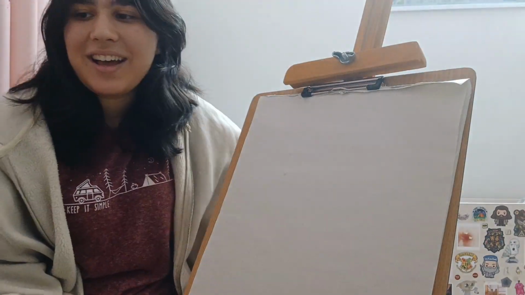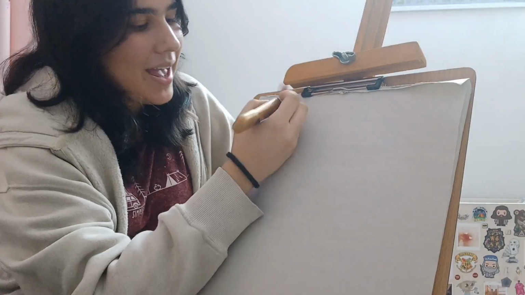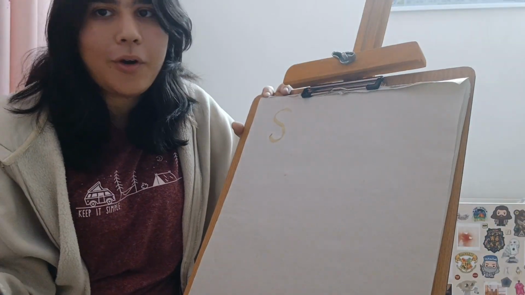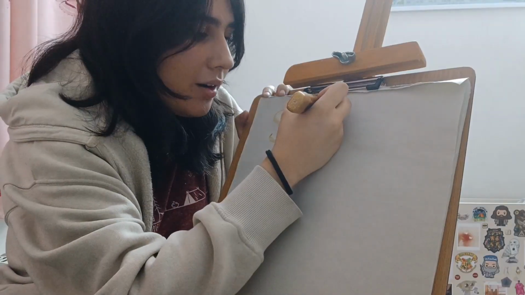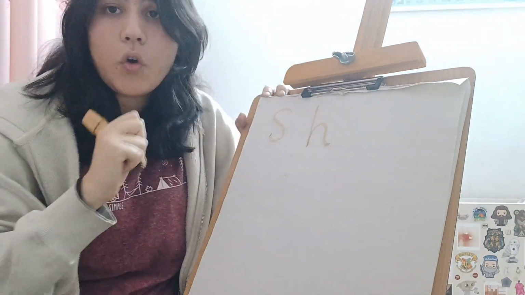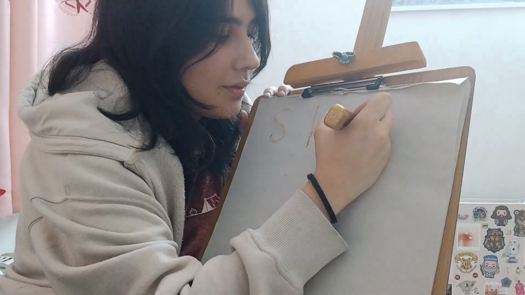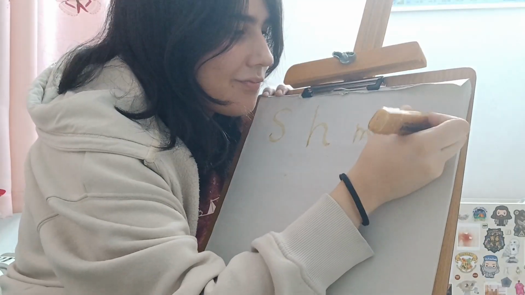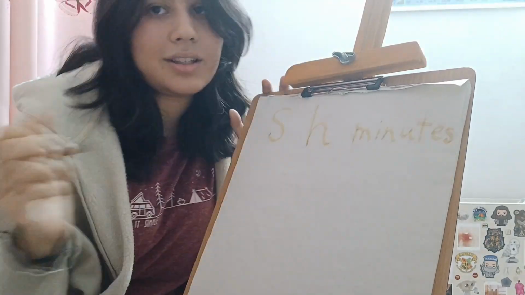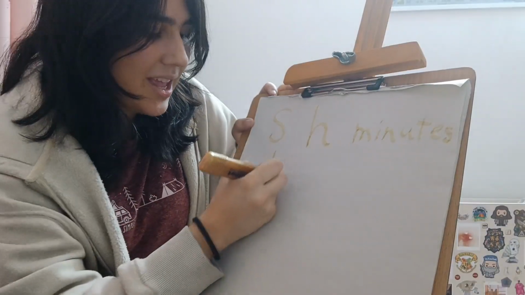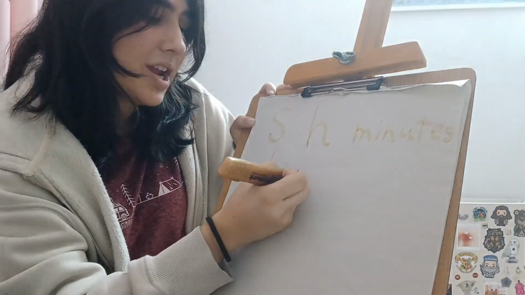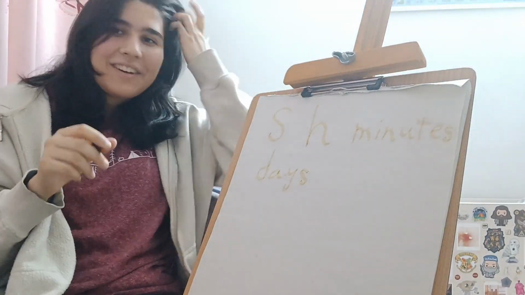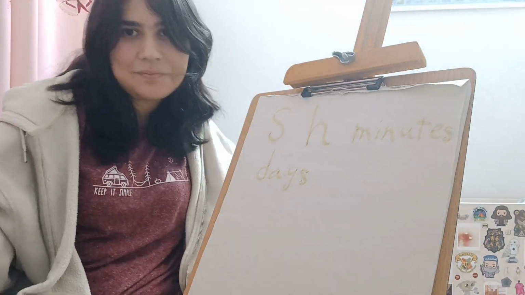So we say it with s, and also we can say it for example, with hour, or we can say it with minutes. Or for example, days, months, years, anything. We don't have any exceptions.